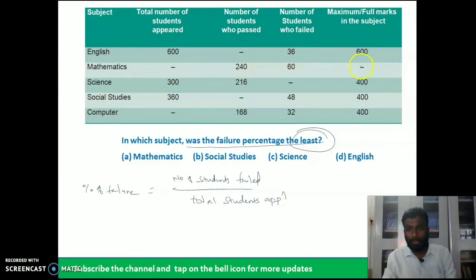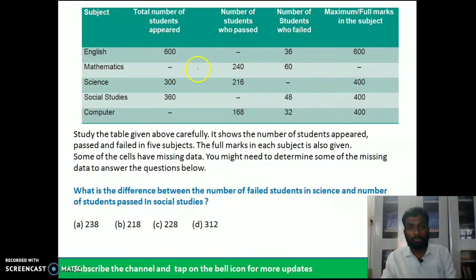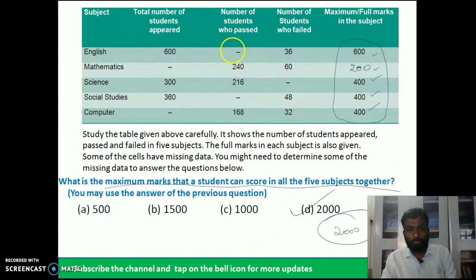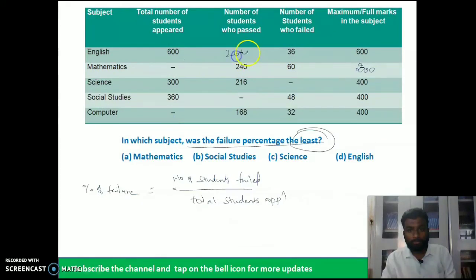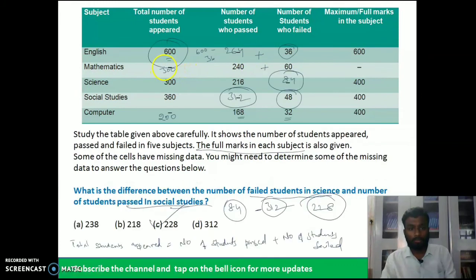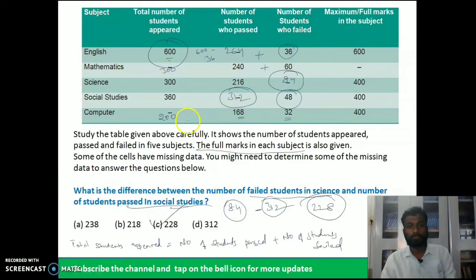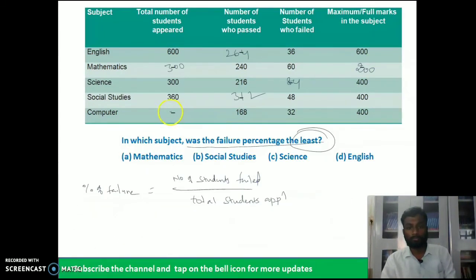Here we have 200, 264, mathematics 300, 84, 312, 200. Right?